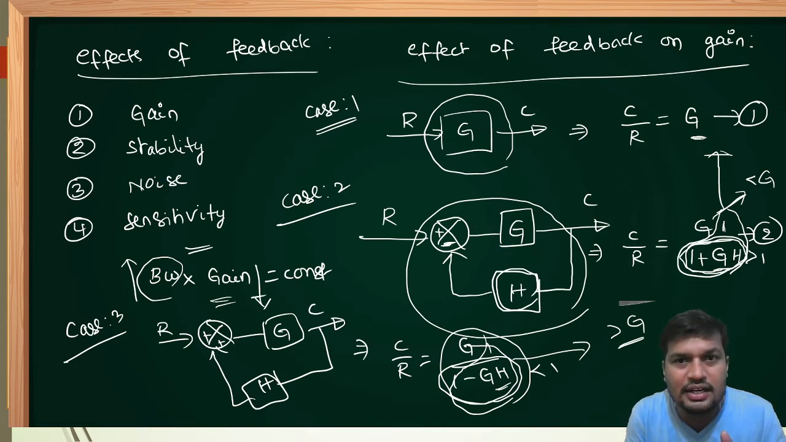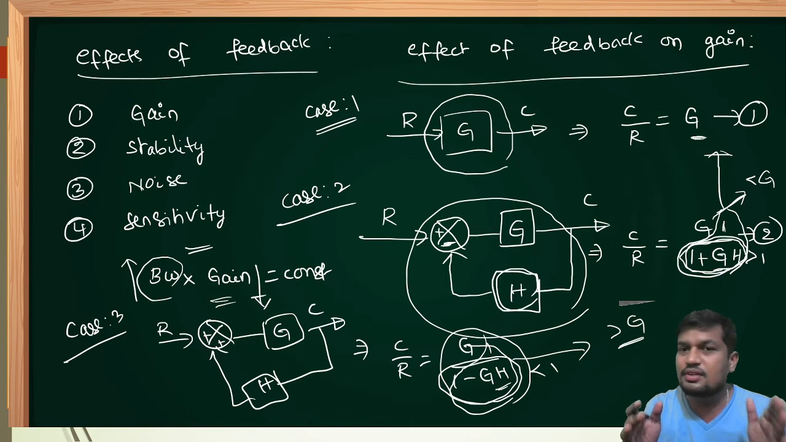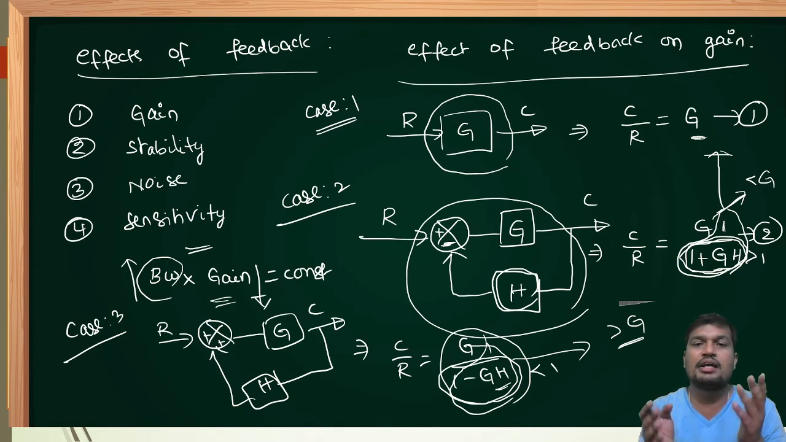This is the reason why we are not using positive feedback to design a control system. In order to use positive feedback, you require more knowledge. Otherwise, don't touch the positive feedback. Negative feedback will reduce the gain of the system compared to the other systems. In that case, bandwidth will be more and noise will be less.